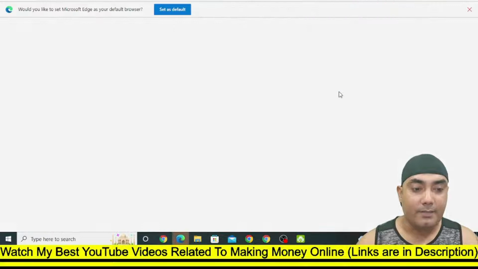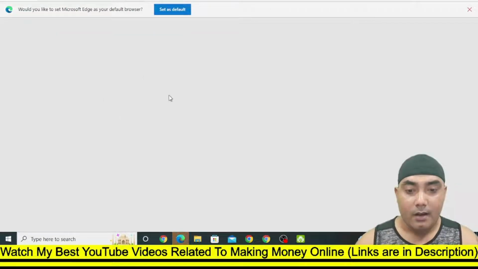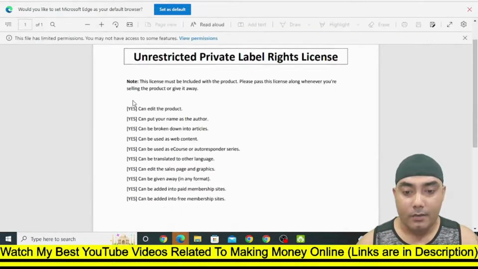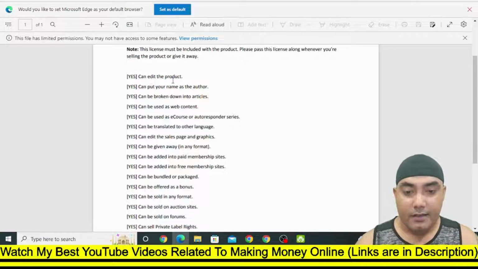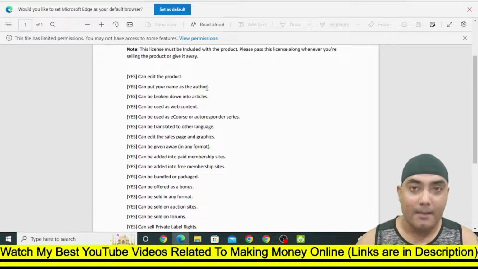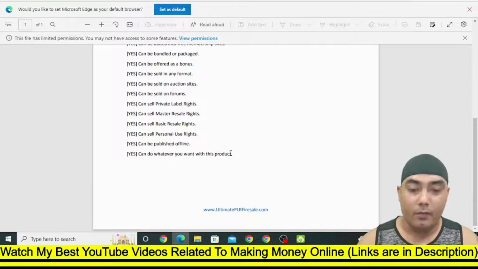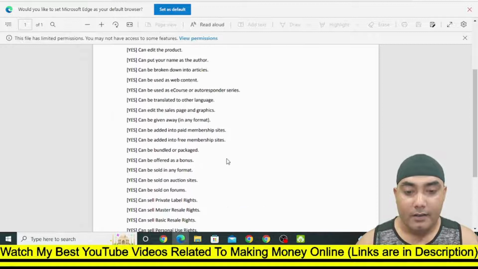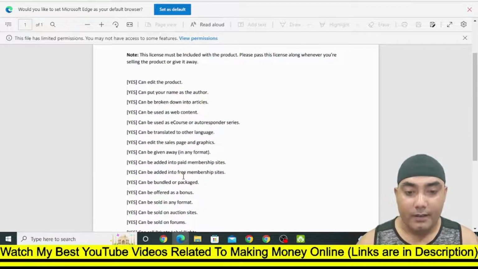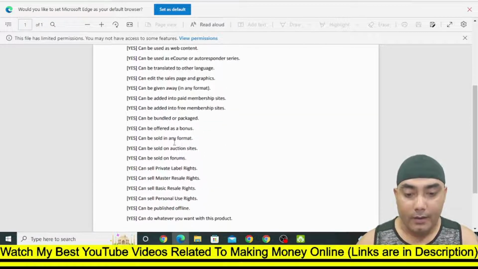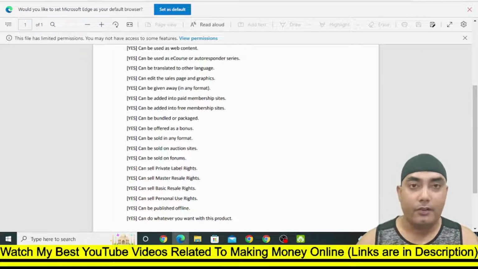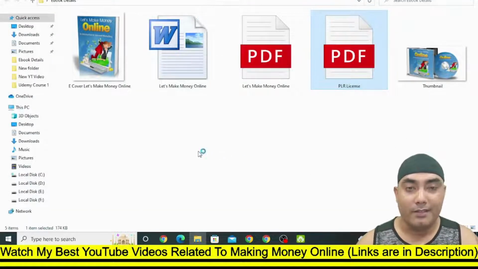And if you have any doubt whether you can sell this ebook or not, you can see there's a PLR license. Let's open it, and it is saying yes, you can edit this book, you can put your name as the author, and at the end you can see you can do whatever you want with this product. You can just see here it can be sold in any format, yes. So you don't need to worry about whether you can resell this book or not. You can absolutely do that.